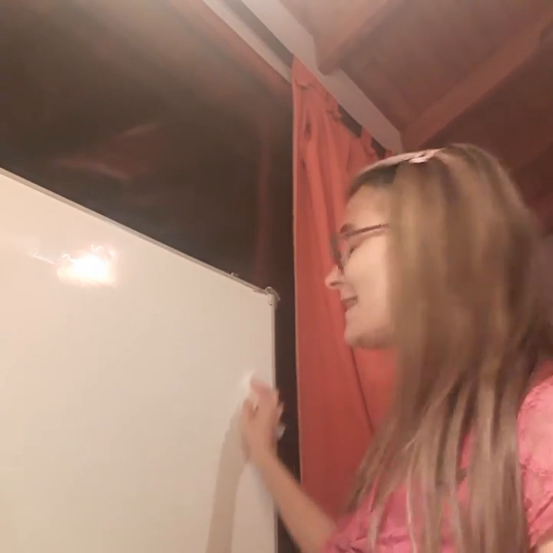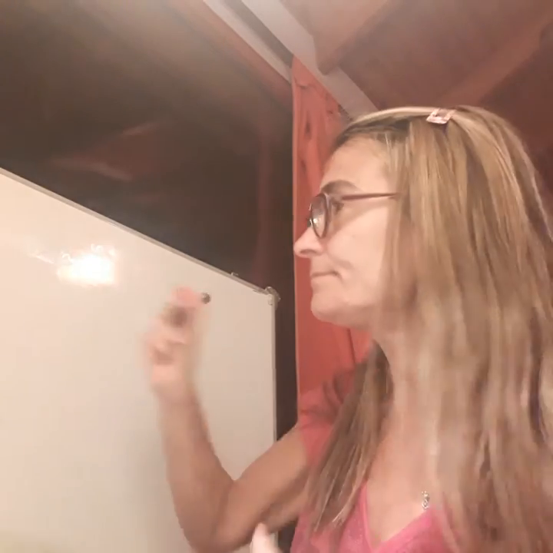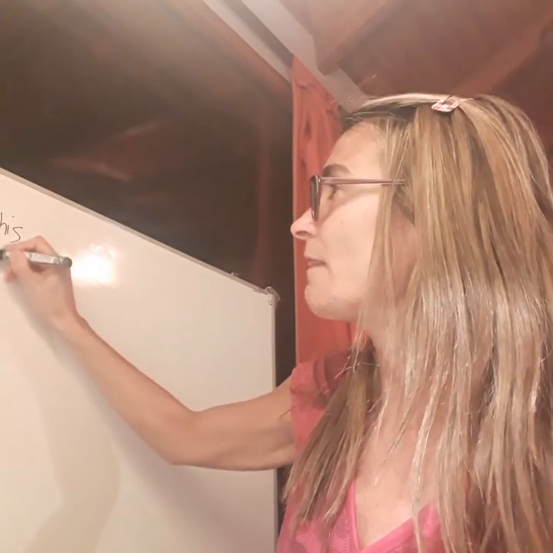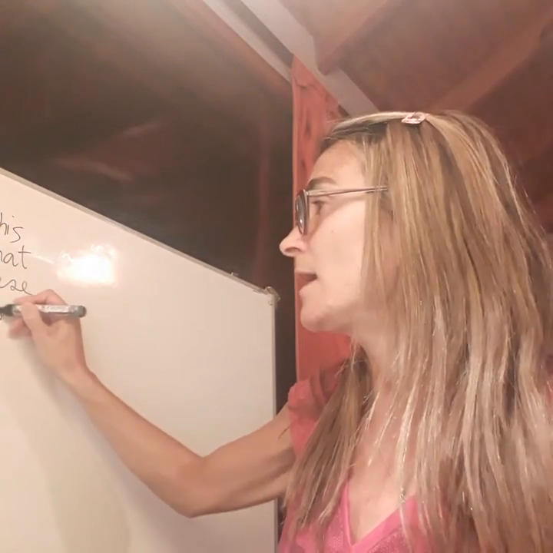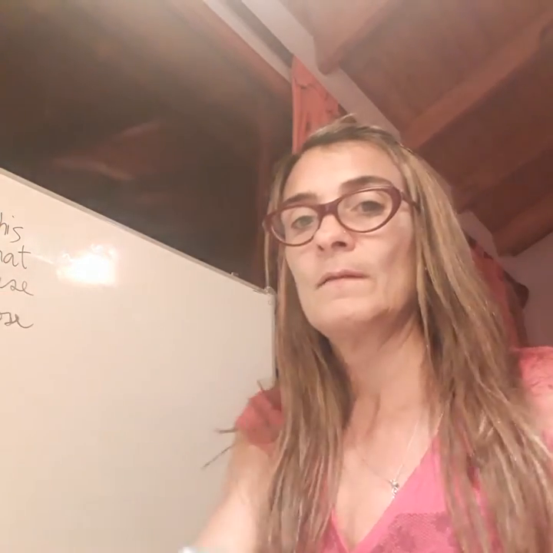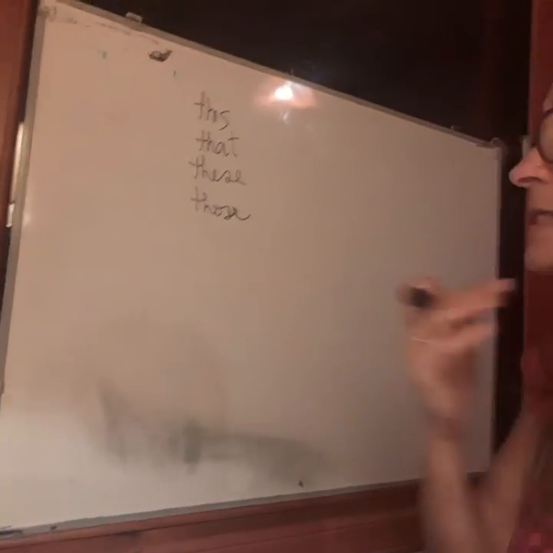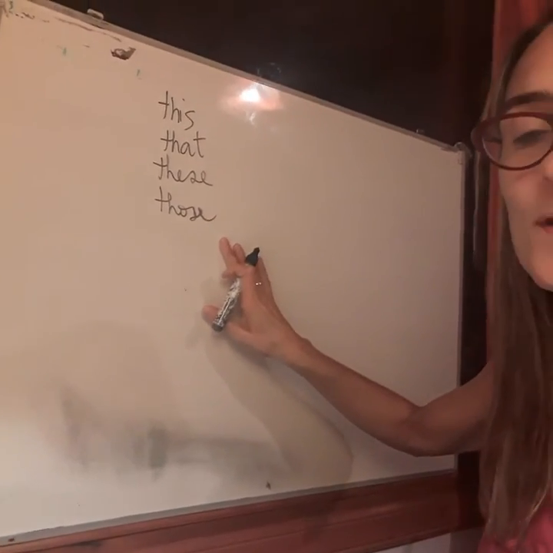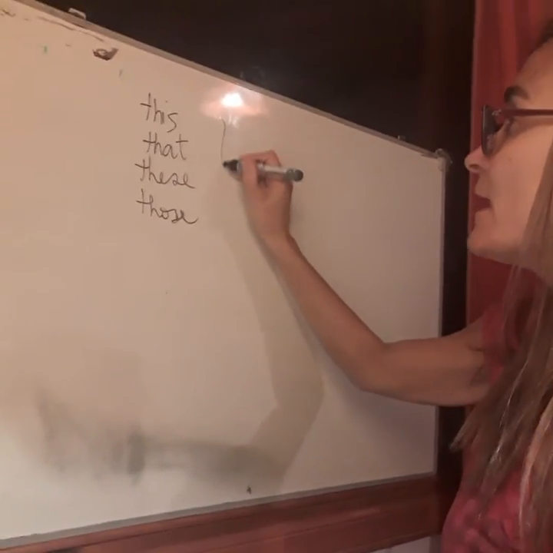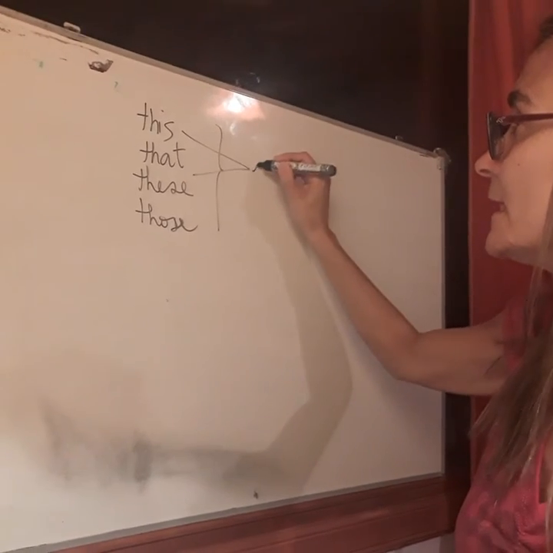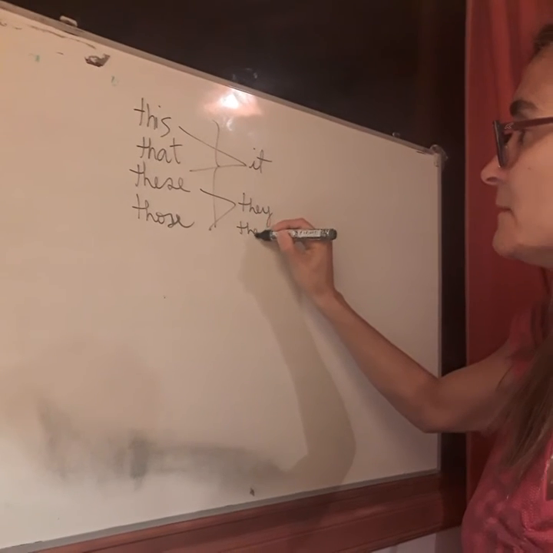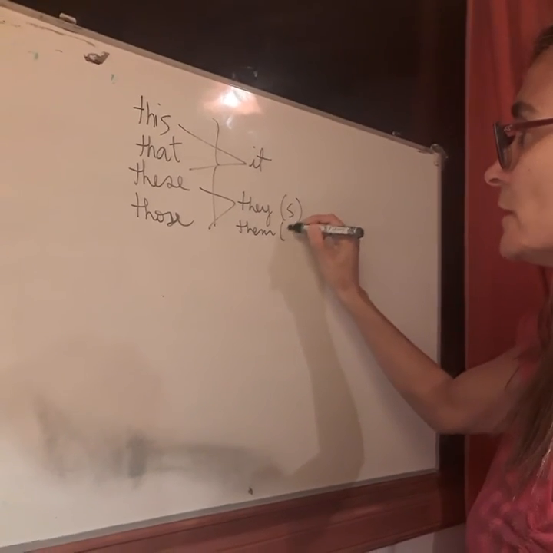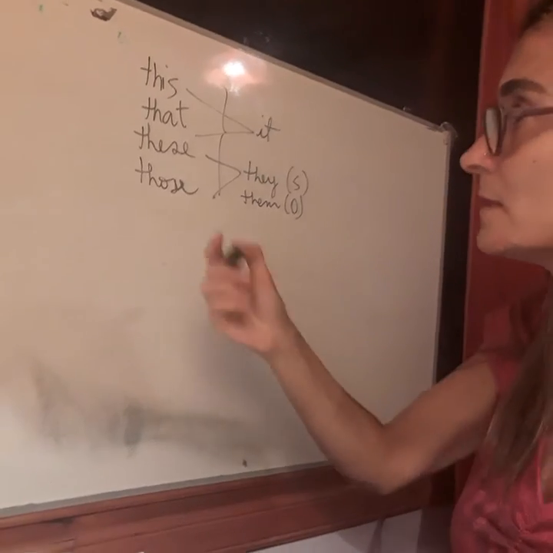When you have to report this, that, these, those, remember, when they are alone, either in the subject or in the object position, they are reported like it or like they or them. It depends if it is the subject position or the object position. And I will give you examples.